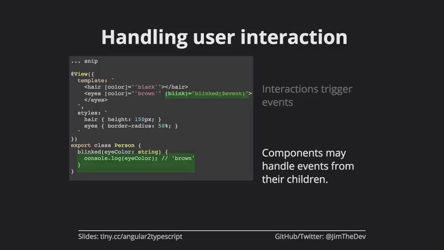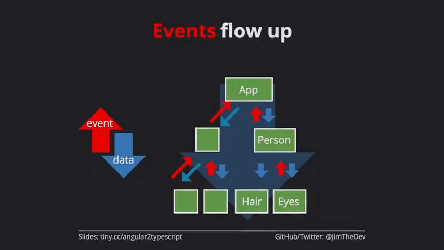Okay? And so here we're really just handling an event from any of our children. We could do the same thing for hair if someone got a haircut, and so we had an event in the hair component called cut. When that hair gets cut, then we could have a haircut function here that gets called. And so what we're doing is we're starting to see where those red arrows are coming from. Where are the red arrows coming from?